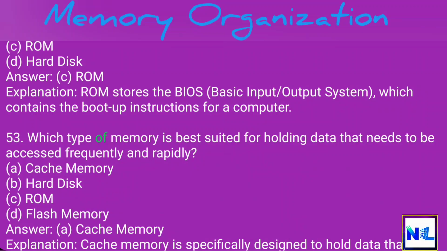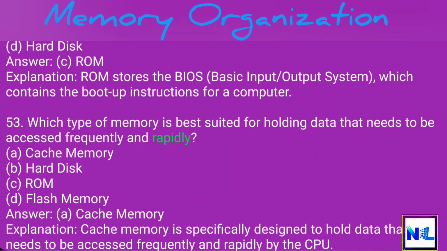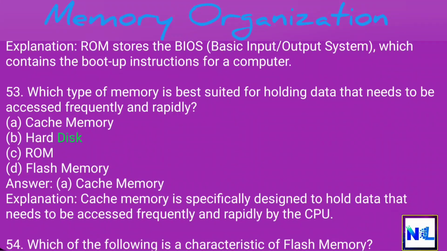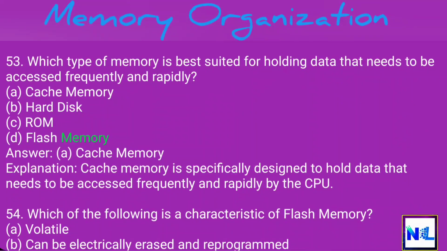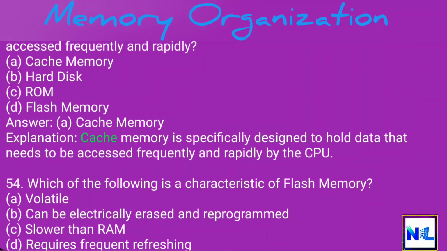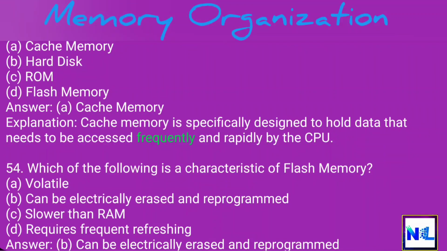53. Which type of memory is best suited for holding data that needs to be accessed frequently and rapidly? A. Cache memory. B. Hard disk. C. ROM. D. Flash memory. Answer. A. Cache memory. Explanation. Cache memory is specifically designed to hold data that needs to be accessed frequently and rapidly by the CPU.